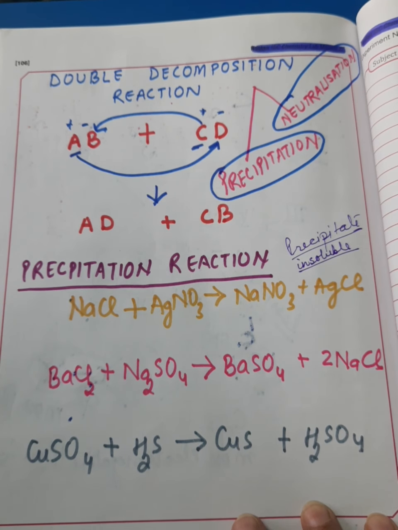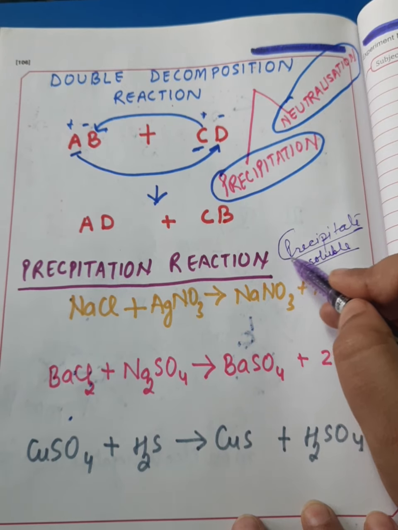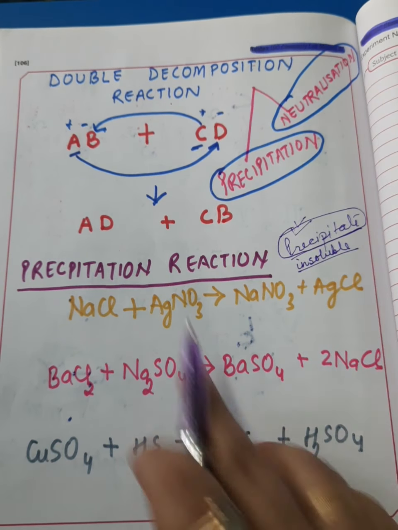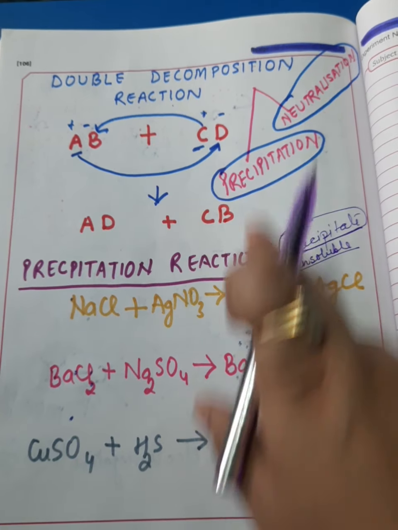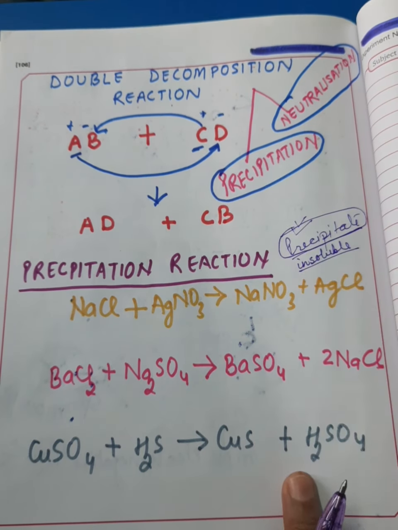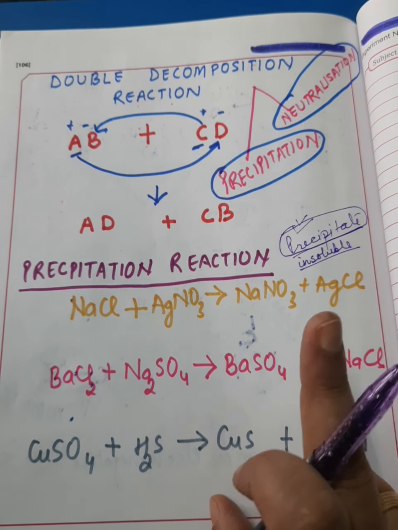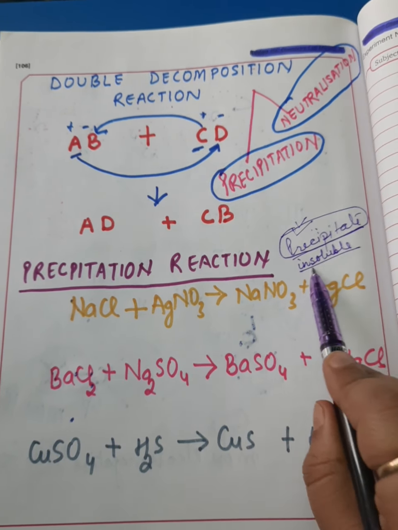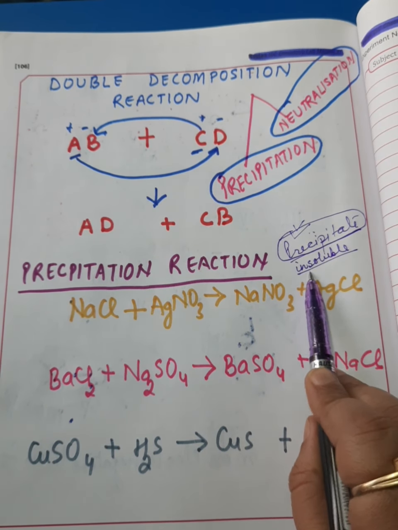The thing which does not dissolve in water settles down, and that product is called a precipitate. So remember, precipitate means an insoluble product, a product which is not soluble in water.